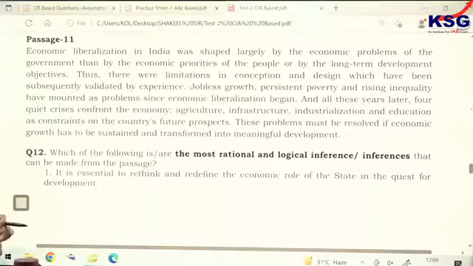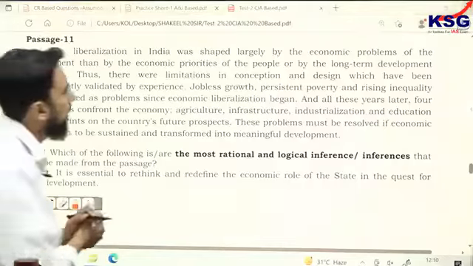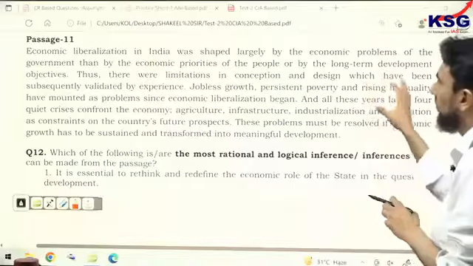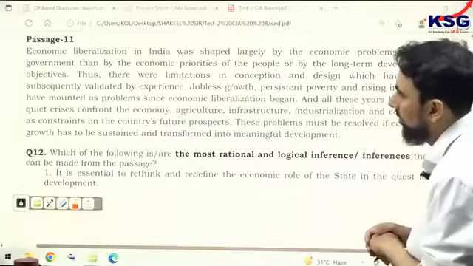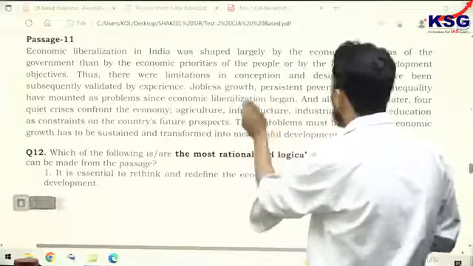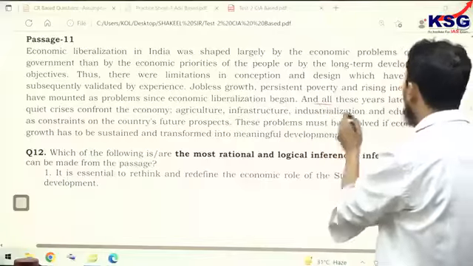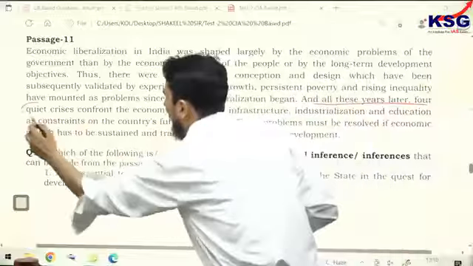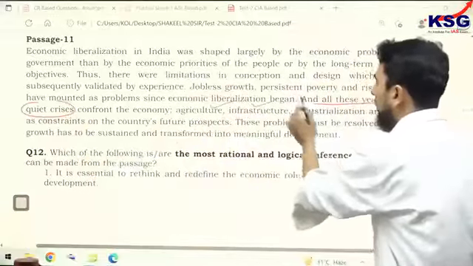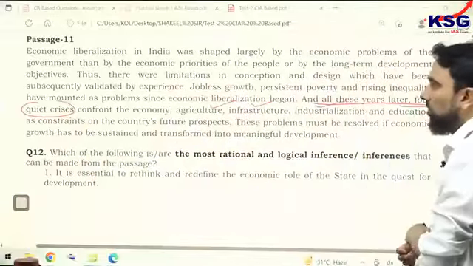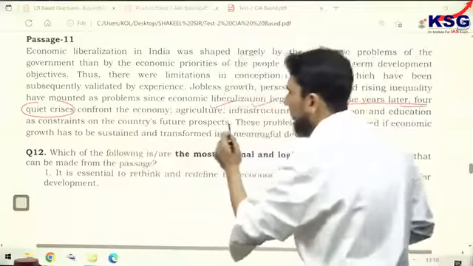Now, passage 11. It talks about how economic liberalization in India was shaped largely by the economic problems of the government rather than the economic priorities of the people. So economic liberalization was faulty in India, as the passage says. Thus there were limitations. Then the author says, all these years later, four crises confront the economy: agriculture, infrastructure, industrialization, and education, as constraints on the country's future prospects.